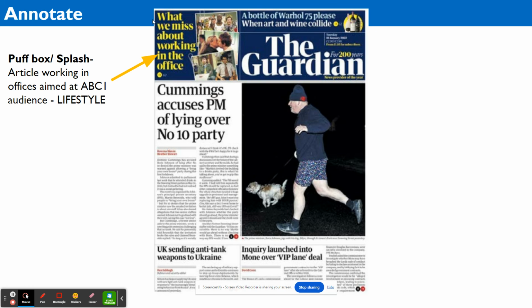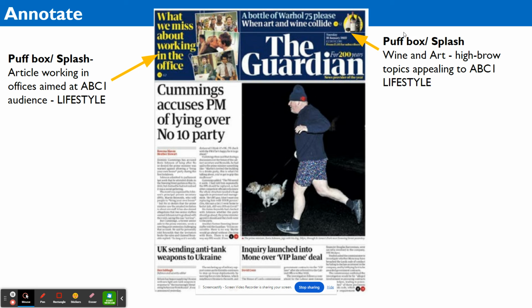So when using that personal pronoun, what we will miss about working in the office represents the idea that their readers definitely work in an office, because they are middle class to upper class. Wine and art, again, highbrow topics appealing to the ABC1. The connotations of the word, the masthead, the Guardian, connotes it protects, and that is a liberal ideology that we protect everyone in society.